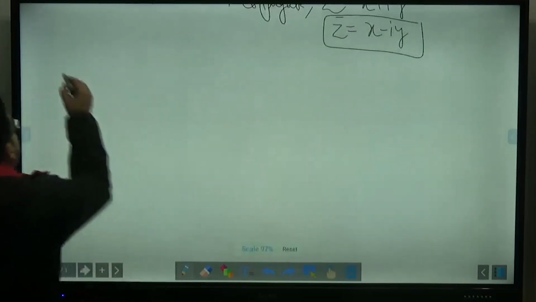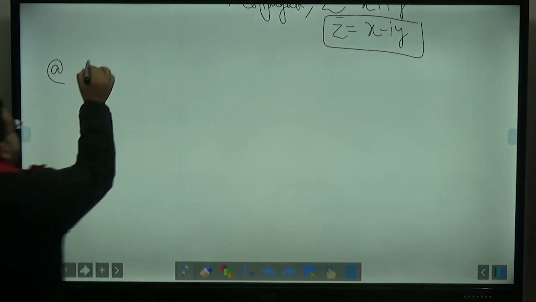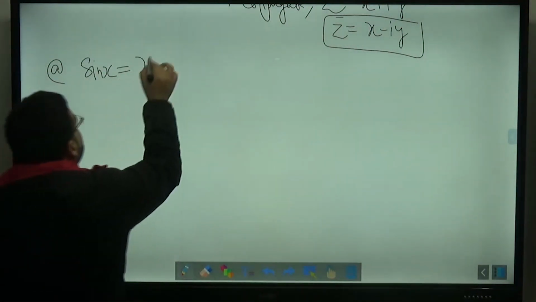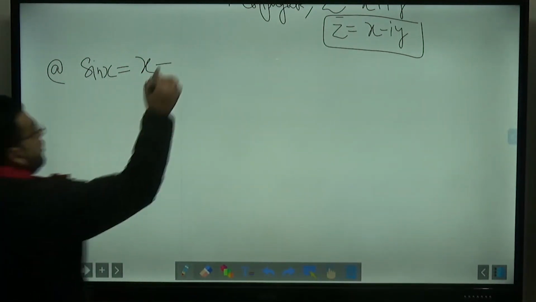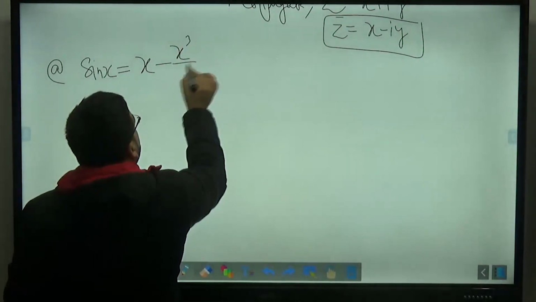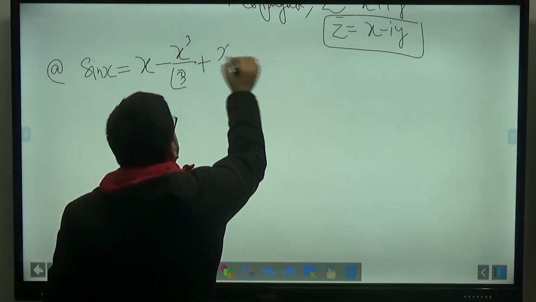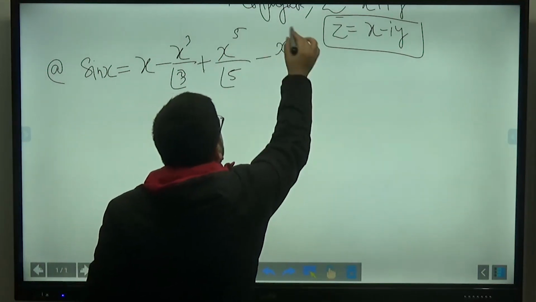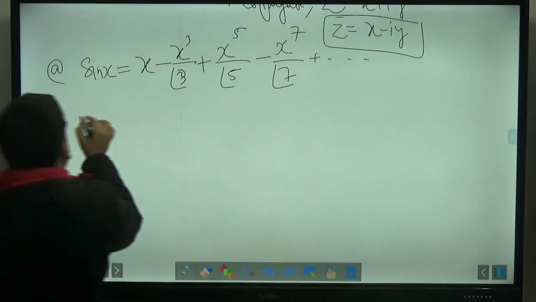So first of all, I told you the expression for sin x. With the help of Taylor series also you can derive it. So sin x is equal to x minus x cube by 3 factorial plus x raised to the power 5 divided by 5 factorial minus x raised to the power 7 divided by 7 factorial and so on.